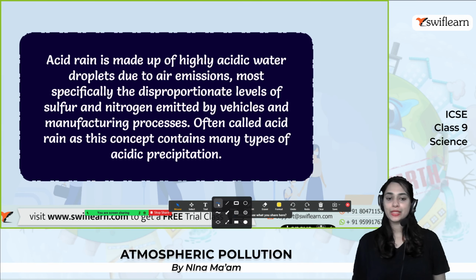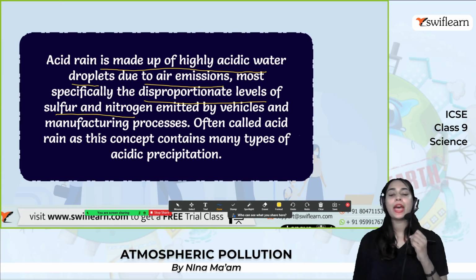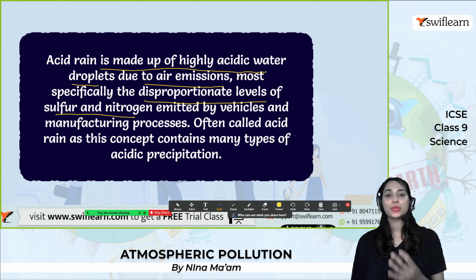So this is the acid rain. What is the acid rain? Acid rain is made up of highly acidic water droplets. So what is the cause? It's due to the air emissions, more specifically, disproportionate levels of nitrogen and sulfur. Why is this happening? It's due to the higher number of vehicles and manufacturing processes. Due to this, a lot of nitrogen and sulfur got emitted into the air, and it will lead to the acid rain.